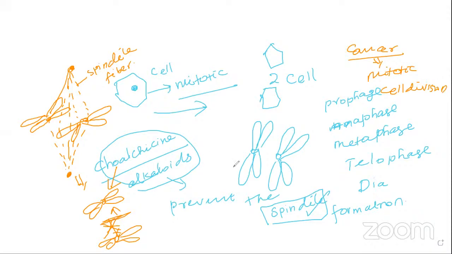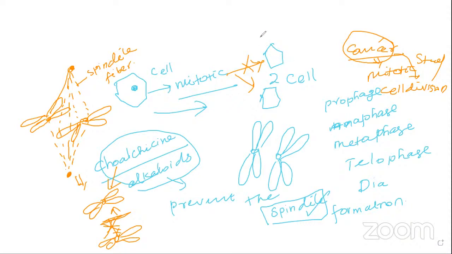It also occurs due to the presence of the spindle fibers. But when you apply this, what happens? Automatically the spindle fiber formation does not take place. As a result, the single cell converting into a double cell is not possible. Likewise, the multiplication of cancer cells is stunted due to the application of colchicine. The spindle fiber formation completely stops, so mitotic cell division will not happen, and the cell multiplying 2 into 4, 4 into 8 rapidly is also stunted.